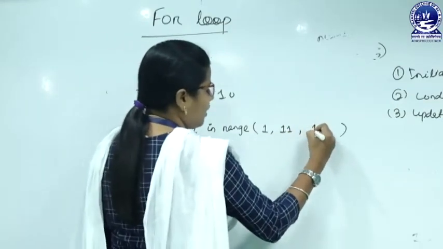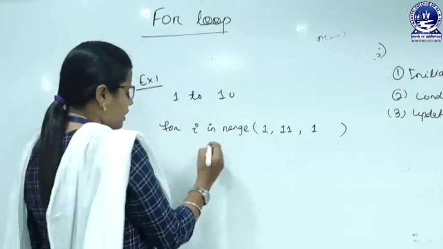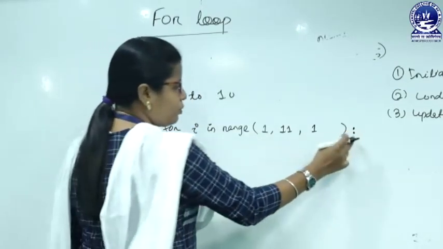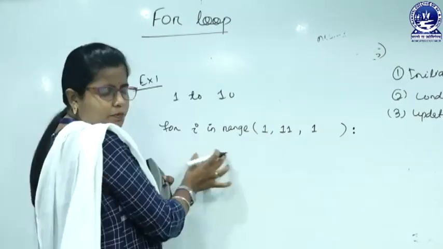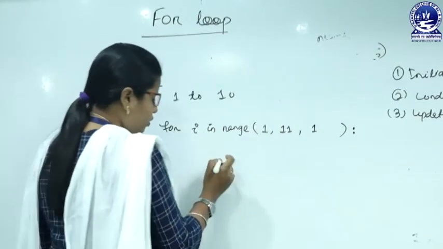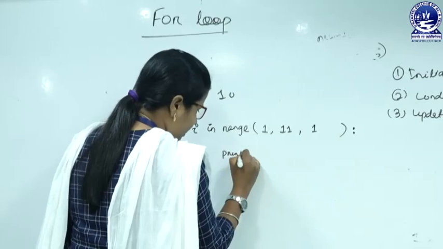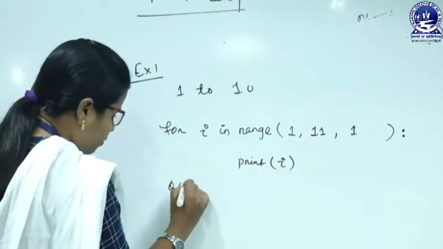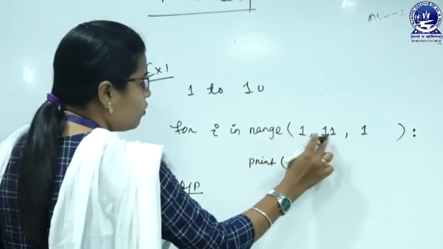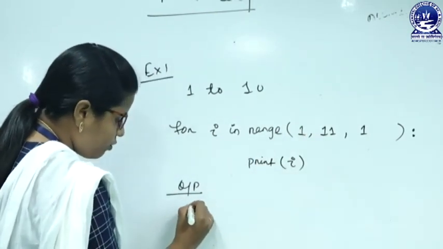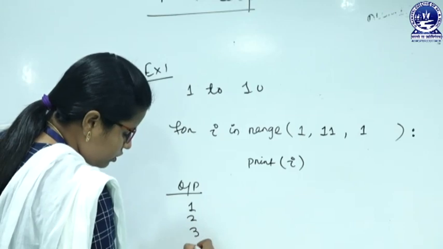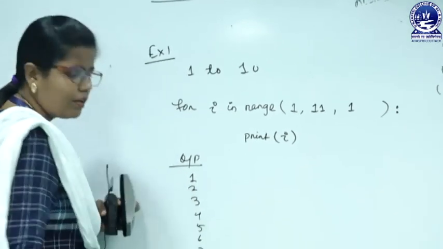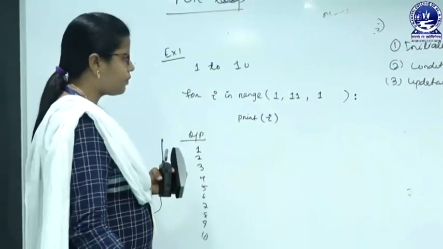So, here we write the 1, and then we put a colon and follow the indentation. That means proper indentation should be followed. Here I can write print i. So, what will be the output? The output will be 1 to 10: 1, 2, 3, 4, 5, 6, 7, 8, 9, 10.